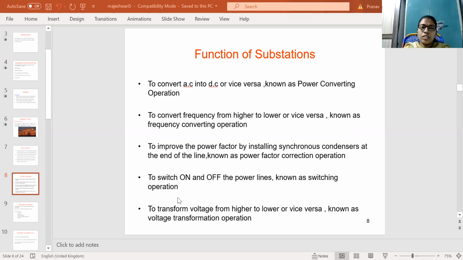That is the switching operation of the substations. And the next thing is to transform voltage from higher to lower, or lower to higher, known as voltage transformation operation. From high voltage to low voltage, or low voltage to high voltage, step down or step up, these conversions are nothing but voltage transformation operations.